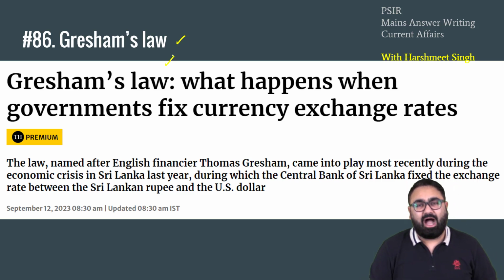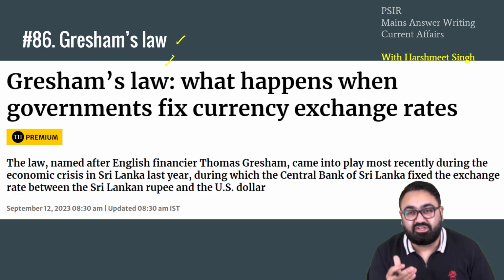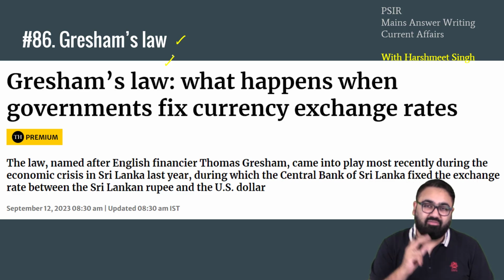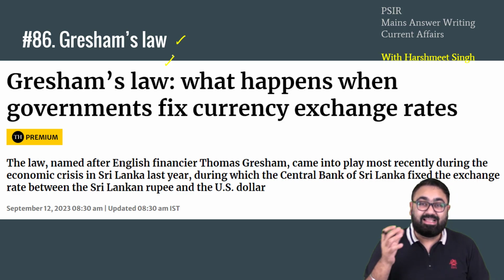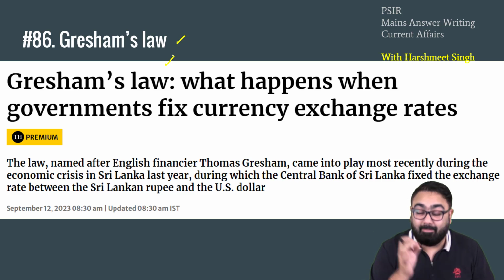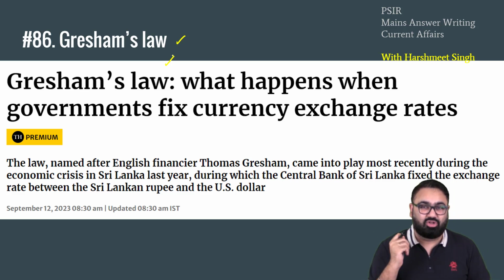In today's time, how do we see this? In today's time, it is seen that whenever the central bank of a nation intervenes and artificially decides the exchange rate of that country with respect to, let's say, the US dollar or international currencies, that is when we have the bad currency which drives out the good currency.